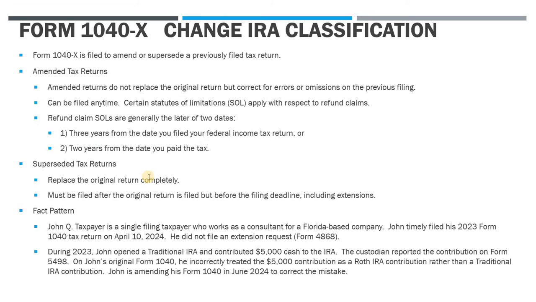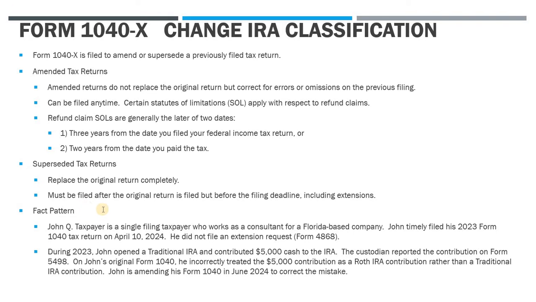Now superseded returns, on the other hand, are not amendments. They actually replace the original return completely. However, much more narrow time frames on these superseded returns, right? They have to be filed after you submitted that original return, but before the filing deadline, including the extension. So if you've waited for, let's say, a year beyond the filing, well, you're going to miss the superseded window, right? It has to be within the original due date, or if you file an extension, you can get it up to the extended deadline.